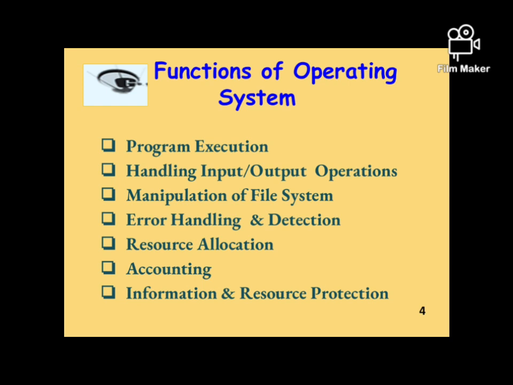Accounting means an operating system keeps an account of the functioning and what types of errors have been occurring in a program or in any kind of language that we are using for creating softwares. These all are the different types of functions that are performed by an operating system. Now, all the services are ensured by the functioning of an operating system. The operating system offers different functions for the proper maintenance of the computer system. So, these are the general functions, or you can say features, of an operating system.